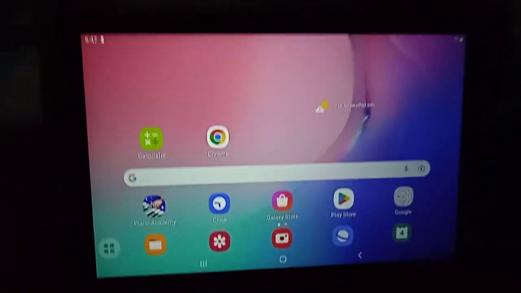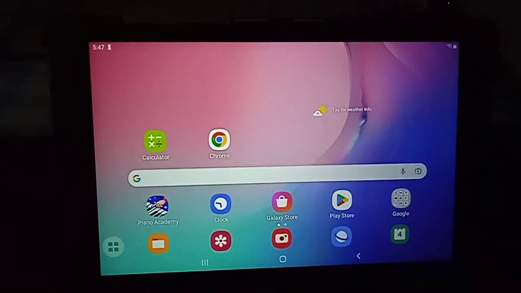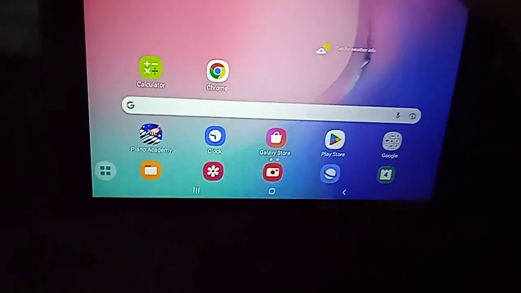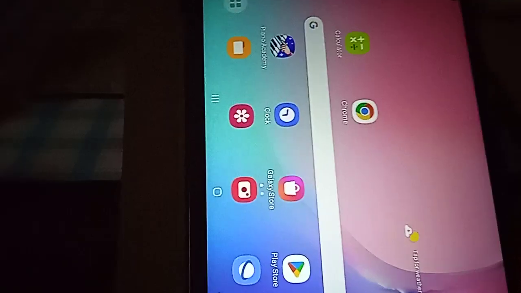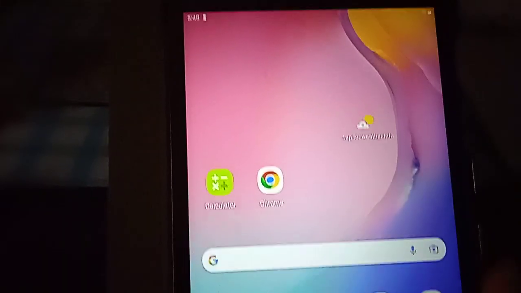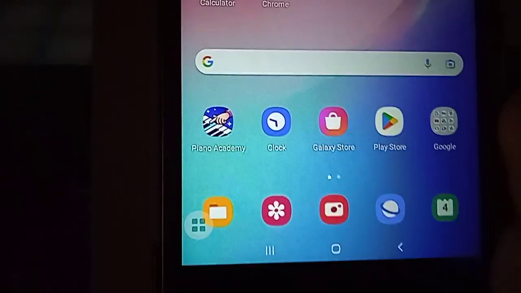There you go, my tablet is now in landscape position. Now let me try rotating. It's now in portrait position.